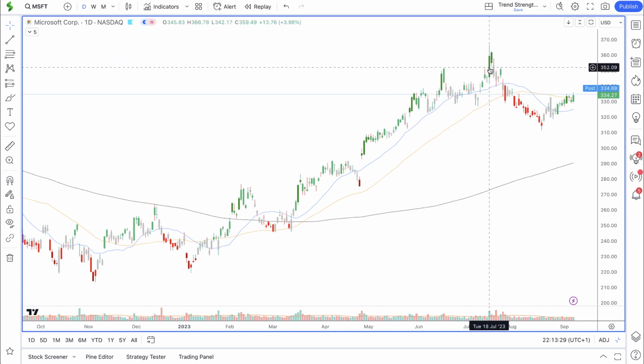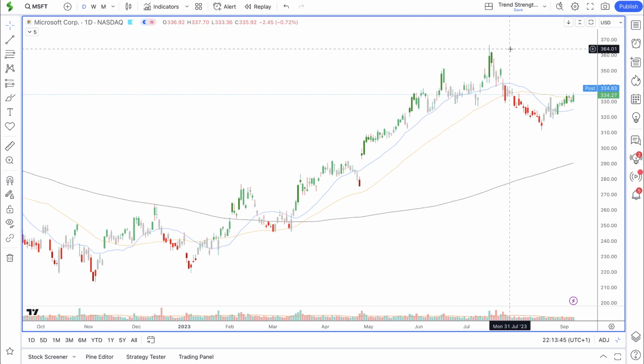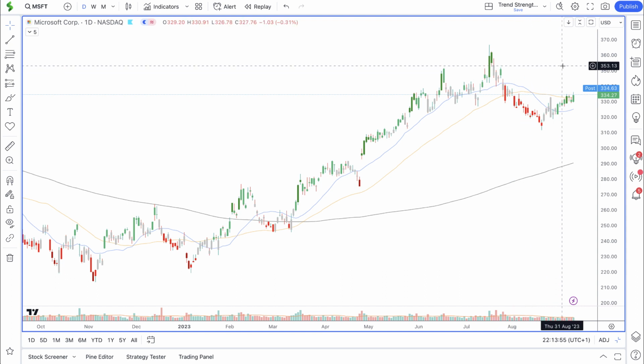So unless price breaks above a major resistance, moves up, pulls back, forms a small pullback, and then breaks above a previous high. Unless that happens, we want to stand aside because it's more than likely we're going to see a fake breakout if price does not break above a previous high. In this case, it allowed us to stand aside and preserve our capital. We're now just going to wait for the next confirmed breakout. Once we have that confirmed breakout, then we want to jump into high probability opportunities.